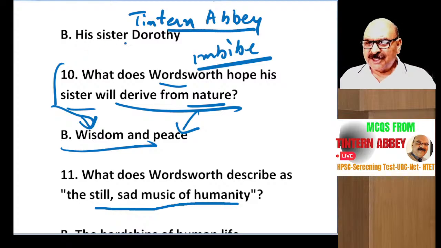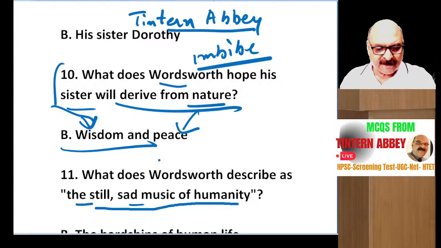In the first stage, he is a different person. In the second stage, he is a different person. And in the third stage, the cycle is complete and he becomes wise and maturer than before. And he listens to the still sad music of humanity in this phase of his life, right?